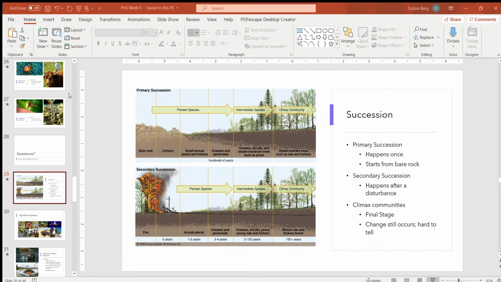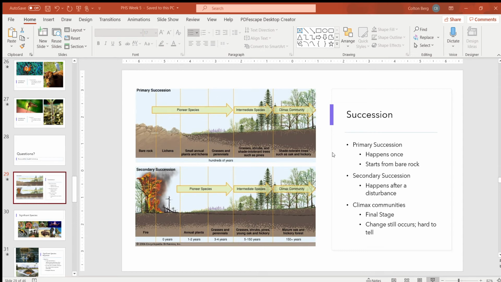They're breaking down the rock into smaller bits, which allow for small annuals and other lichens and mosses at that point to get on and start growing the soil, which will then further break down the rock, which makes grasses and perennials available to come in, which further break down the rock and soil, which then allow for grasses, shrubs, and shade-intolerant trees, such as pines, to come in. And then that allows for shade-tolerant trees, such as oaks and hickories, to come in. So this progression over time, that's what secession is.